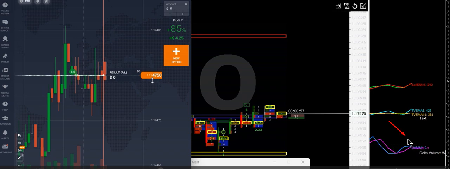Here the first parameter, delta volume, is showing that delta is decreasing. It means buyers are decreasing, meaning sellers are increasing, and total volume is increasing. This type of signal is a bit weak. It is a signal but a weak signal because total volume is increasing.